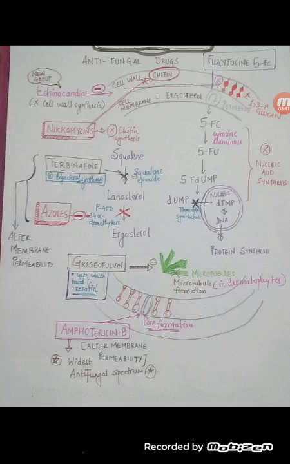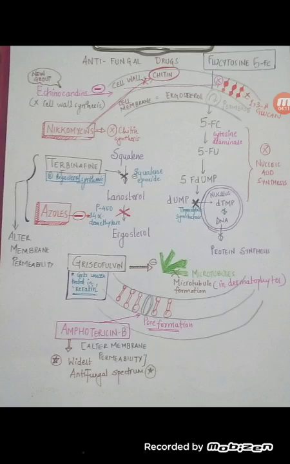So we have drugs which change the membrane permeability by inhibiting the formation of lanosterol and ergosterol. Terbinafine inhibits ergosterol synthesis by acting upon squalene epoxidase, and the azole group of drugs act upon 14 alpha demethylase, inhibiting the conversion of lanosterol to ergosterol.